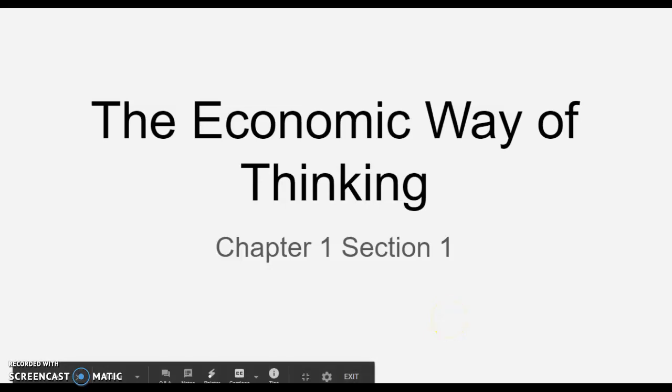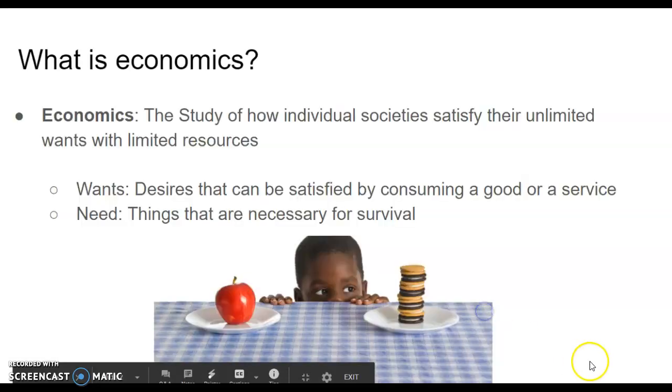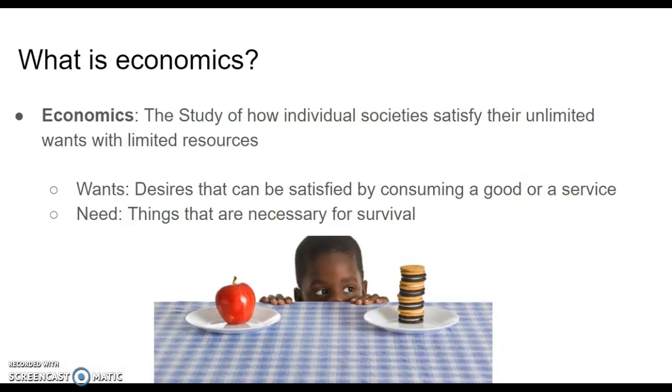Hello, today we're going to be talking about Chapter 1, Section 1, the economic way of thinking. The first thing we're going to talk about is defining economics. Economics is the study of how individual societies satisfy their unlimited wants with limited resources.